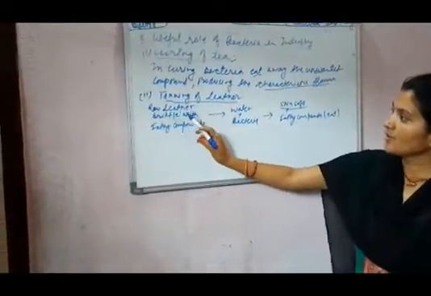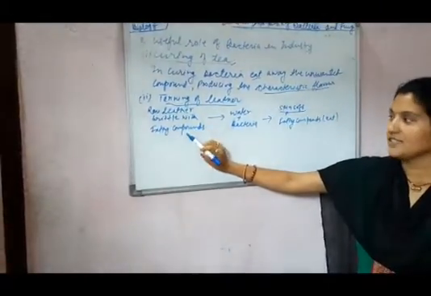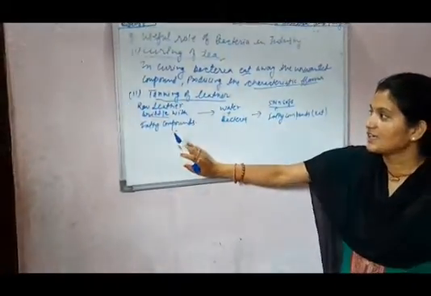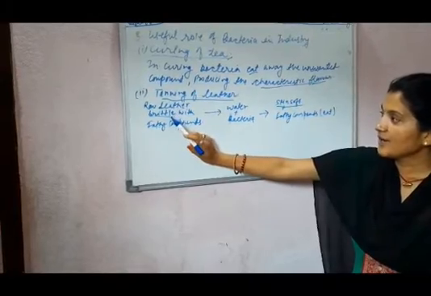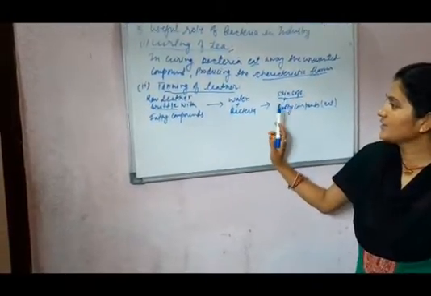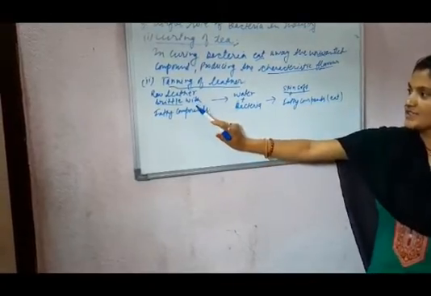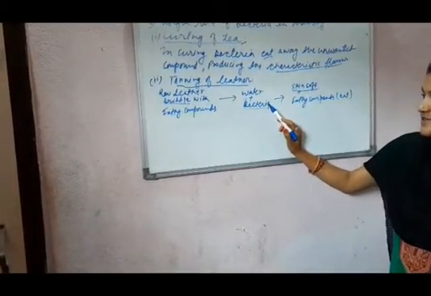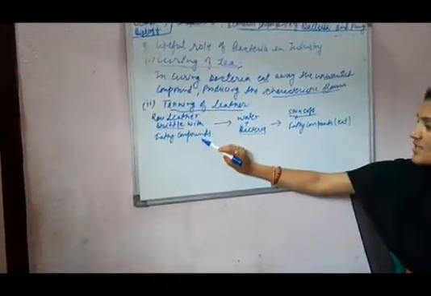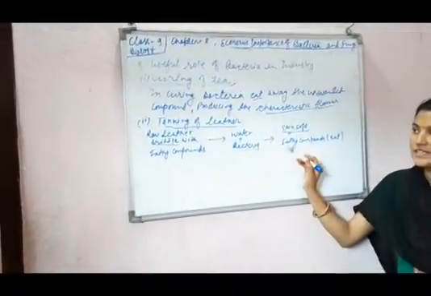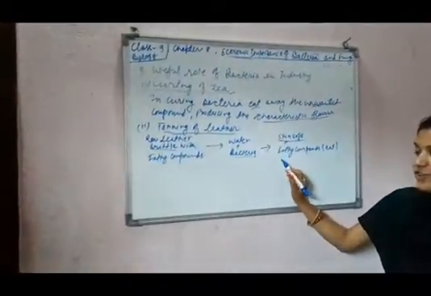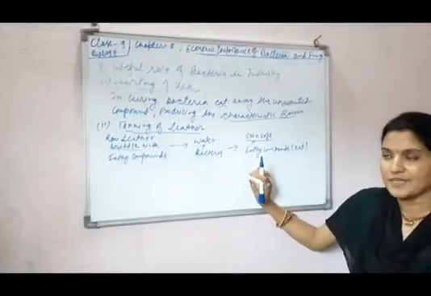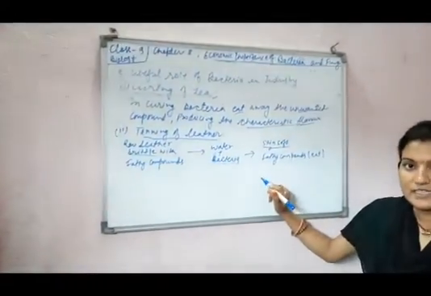The raw leather is brittle with fatty compounds. Brittle means they are hard but can break easily. The raw leather is hard and we have to make this leather soft. So we take the leather in water, and this water contains some bacteria, and these bacteria eat the fatty compounds and make the skin soft. This process is known as tanning of leather, and for this process we have to maintain a specific humidity and temperature. This is all about the useful role of bacteria in industry.